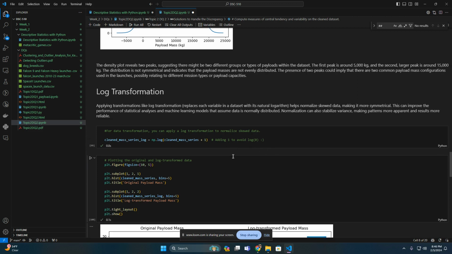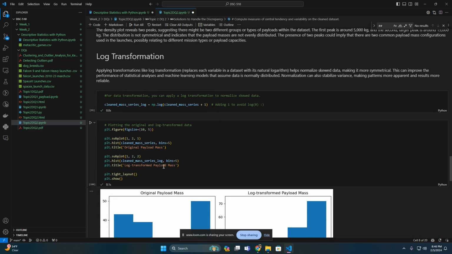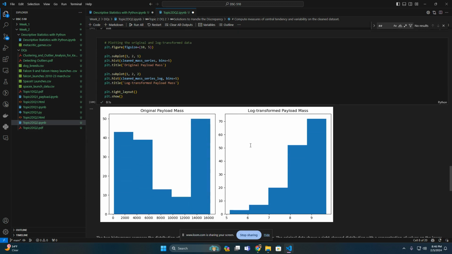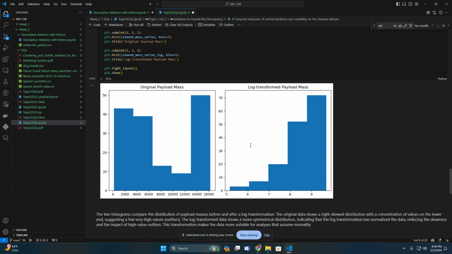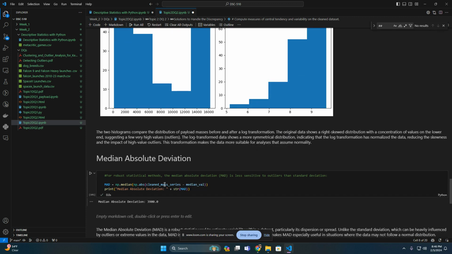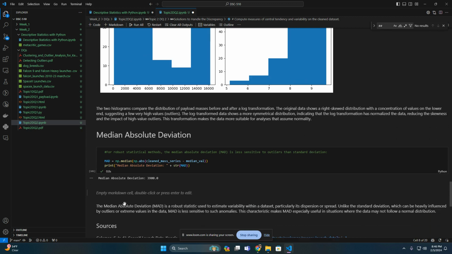So I applied a log transformation first, and I wanted to look at the old versus the new. So I pulled in both. So here we do the natural log transformation, and we can see how we go from the jumbled mess on the left to a more easily readable graph on the right. So you can definitely tell that there's a skewed distribution here. And then the log transformed data shows us a more symmetrical distribution. And it's definitely going to be easier for an analyst to look at that one.